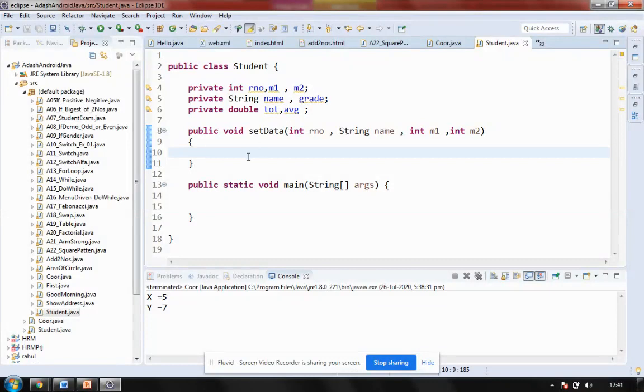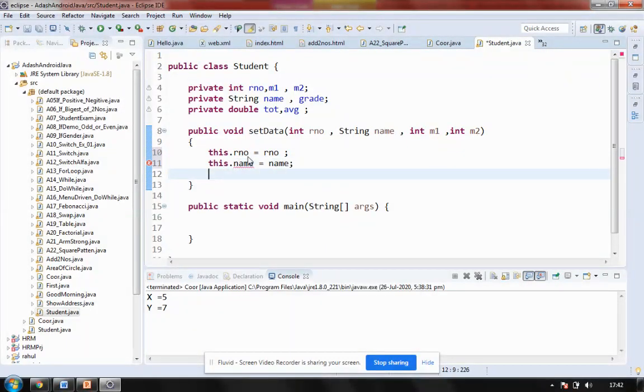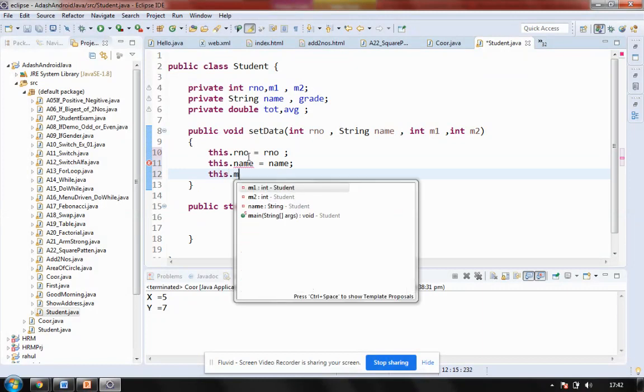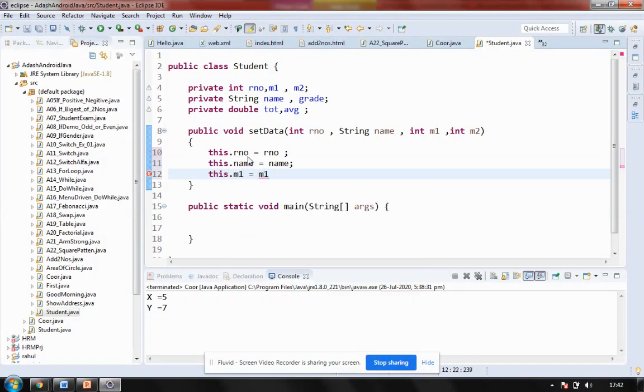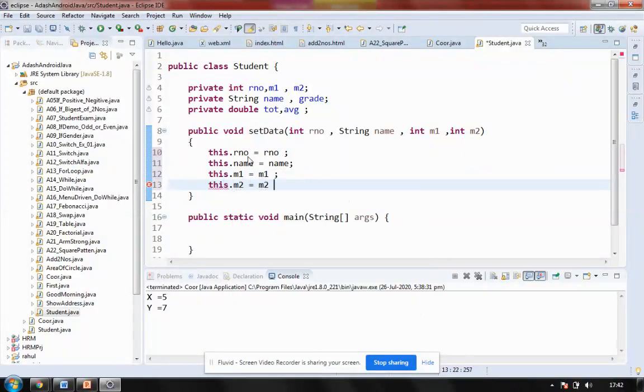I have to assign these values. So I'll be saying this dot roll number is equal to roll number, this dot name is equal to name, this dot marks of subject 1, that is m1, subject 1 again, this dot m2, that is subject 2. So the process has been defined.